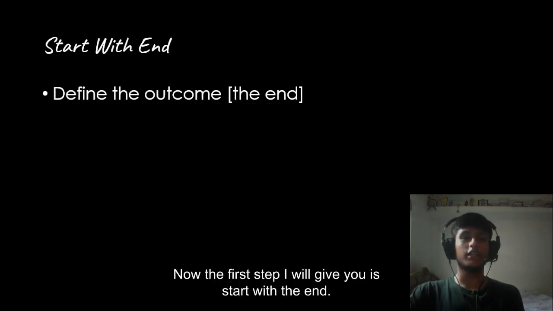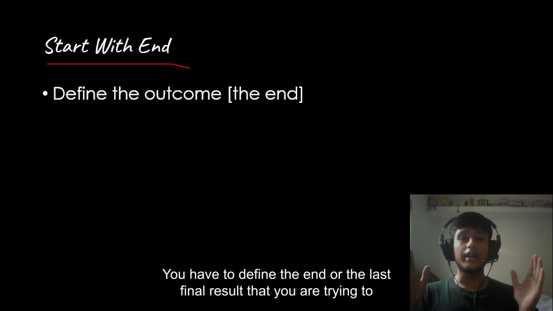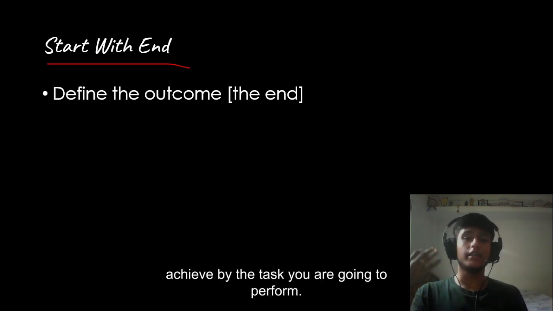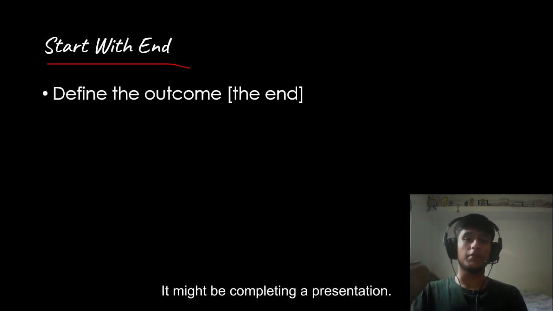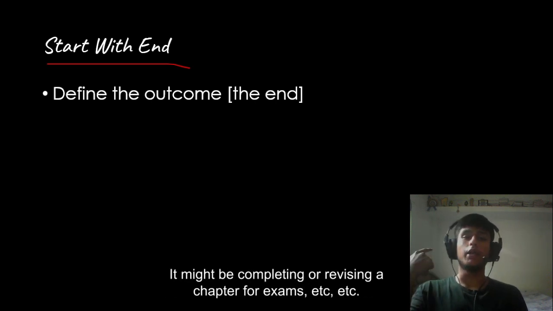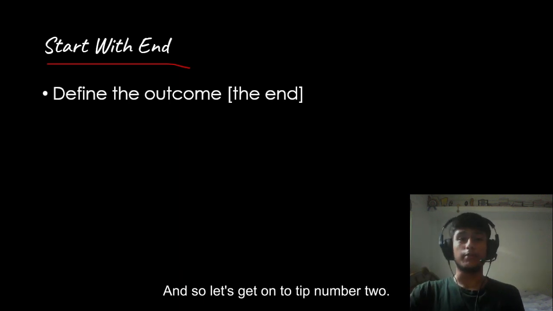Now the first tip I will give you is start with the end. That is, have a clear direction or a clear outcome of what you are trying to achieve. You have to define the final result that you are trying to achieve by the task you are going to perform. For example, it might be completing a project, completing a presentation, or revising a chapter for exams, etc. Mainly I will be using study analogies today so that you can relate better. And so let's get on to tip number 2.